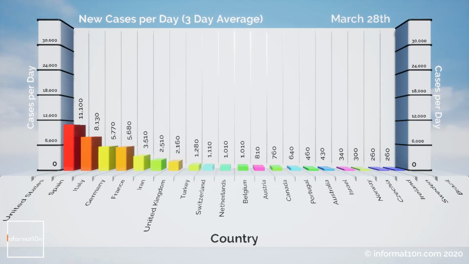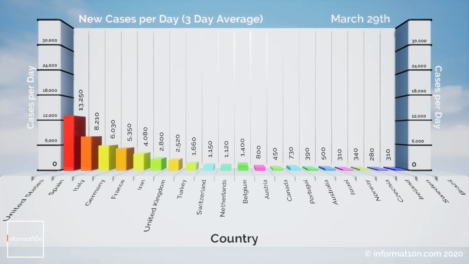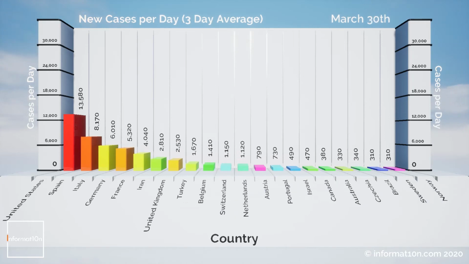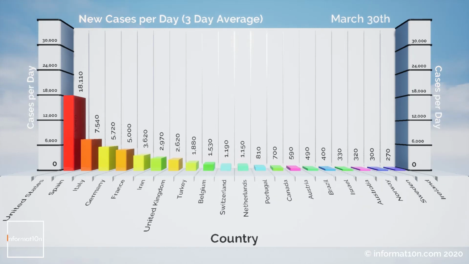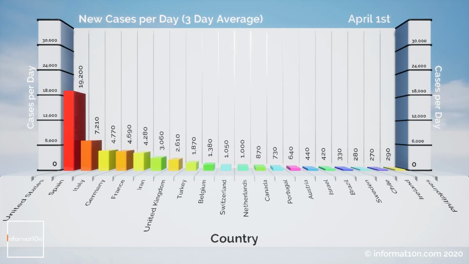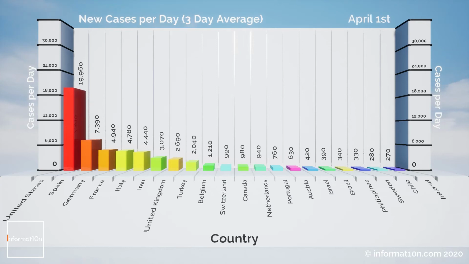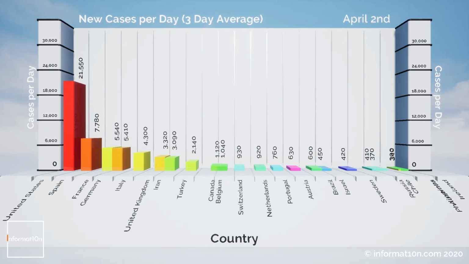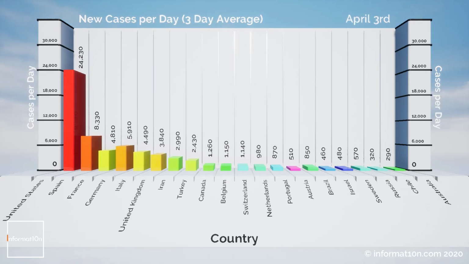And you can see that to the right hand side of the chart, kind of positions 10 to 20 worldwide, still less than 1,000 new cases per day, whereas on the left hand side of the chart we've got those countries that are experiencing serious problems with infection rates. So you've got a lot of European countries there, as well as the United States, plus Iran.